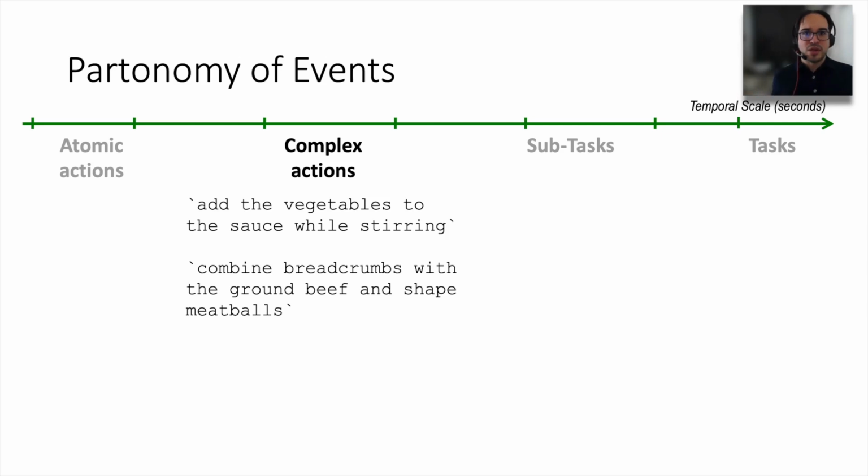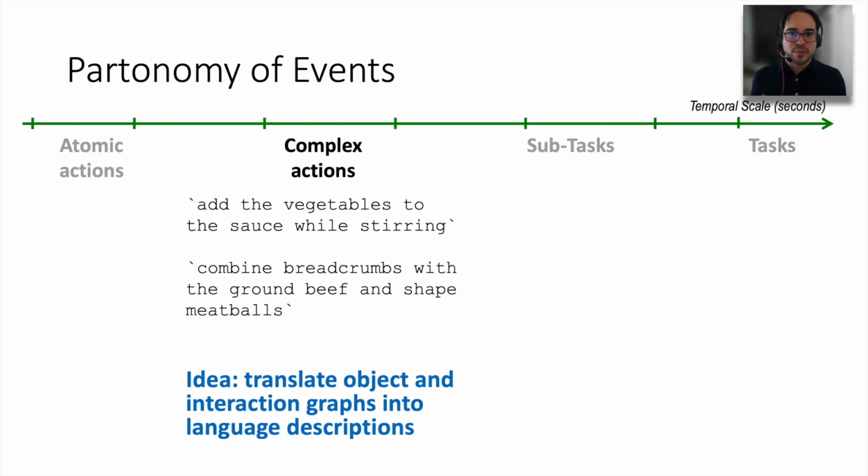So we may want to rely on, for example, language descriptions. Also, rather than relying on annotations for our graphs, we may want to explore building graphs in a data-driven and bottom-up fashion from object detectors. So the idea here is that we want to translate bottom-up object interaction graphs into language descriptions. Let's take a look.